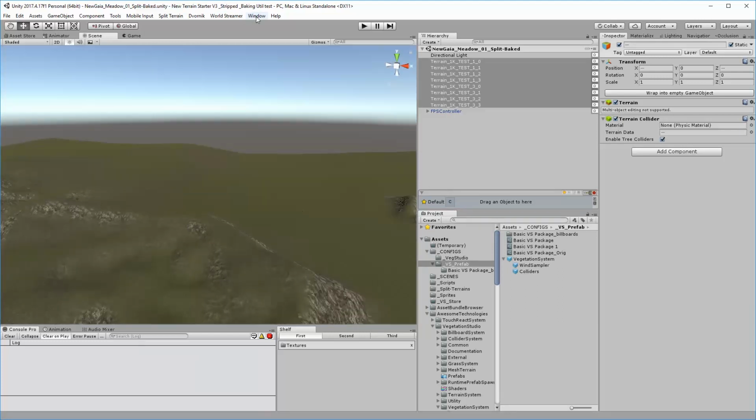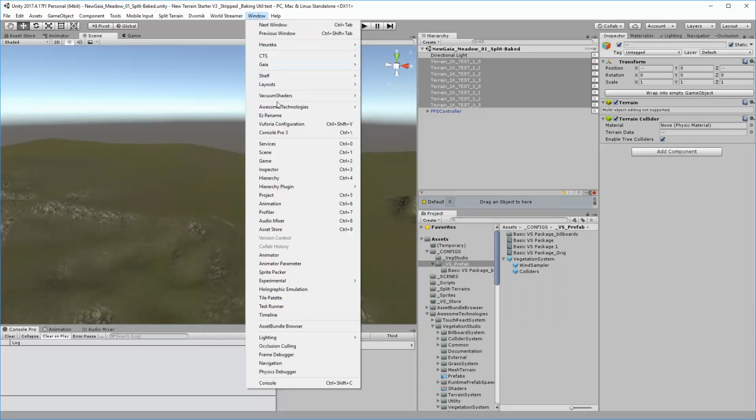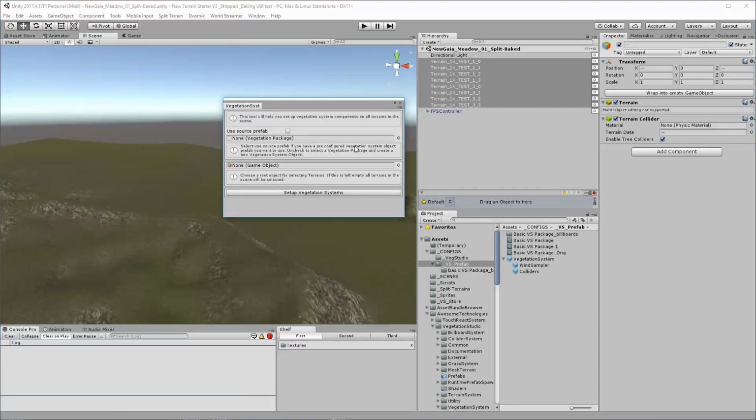But let me, rather than rabbiting on, I'll show you the utility. So very first of all, I need to give a huge thanks to Leonard for not only making Vegetation Studio but also allowing me to rewrite his tool. So his original tool, which I've used, is the Vegetation System tool. And it's pretty basic, but it does what you want.